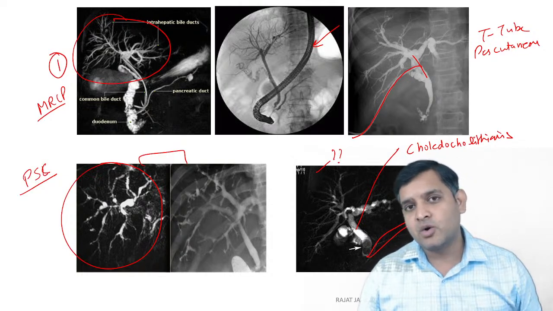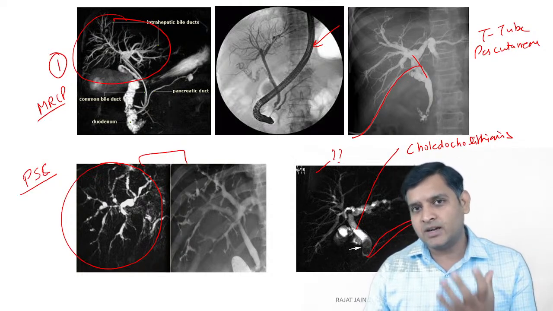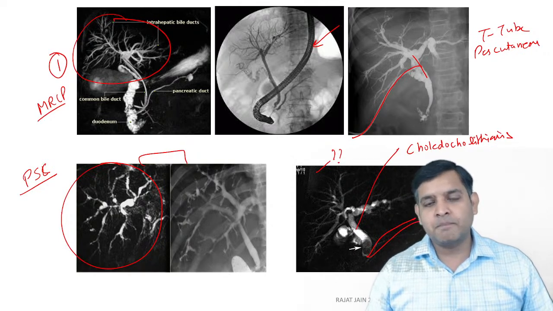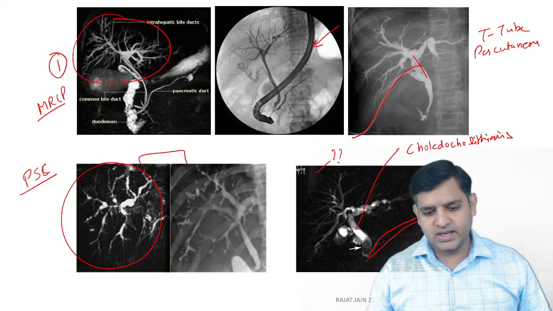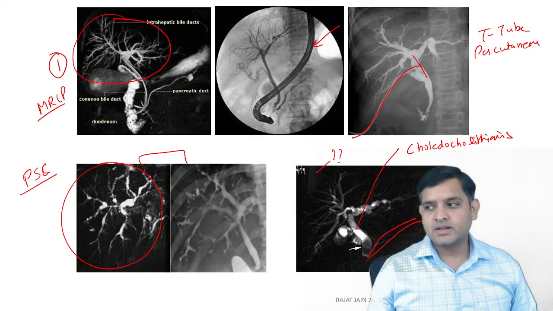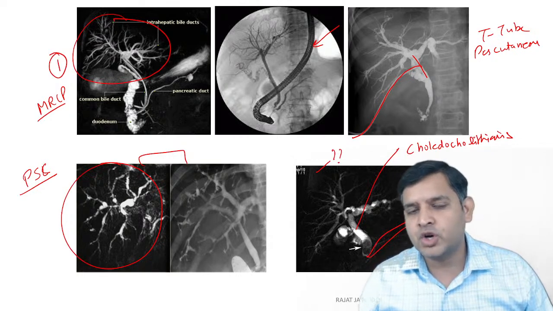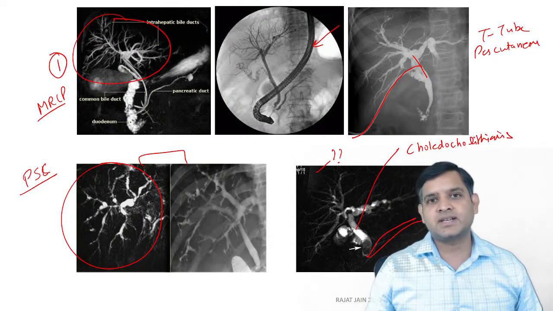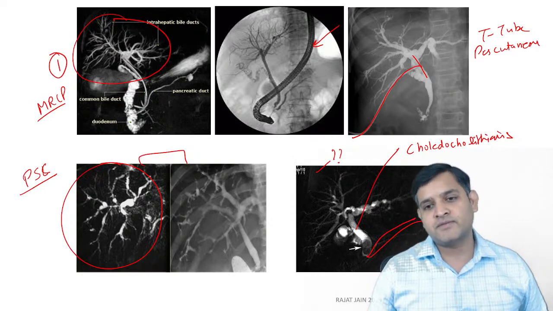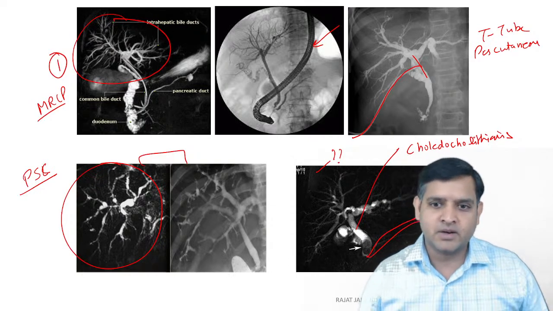And anybody who can tell me what is a typical pattern of jaundice that is seen in periampullary cancer? A typical pattern of jaundice in periampullary cancer is a waxing and waning pattern of jaundice.